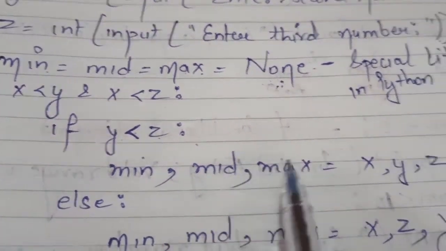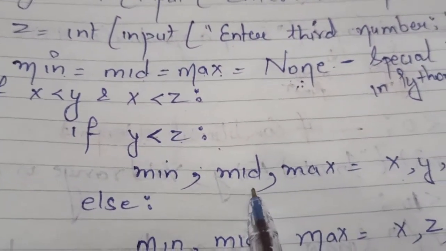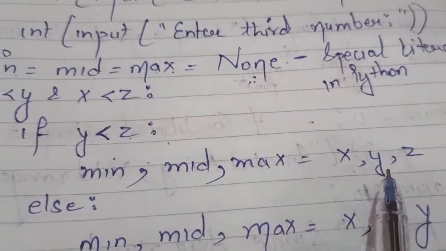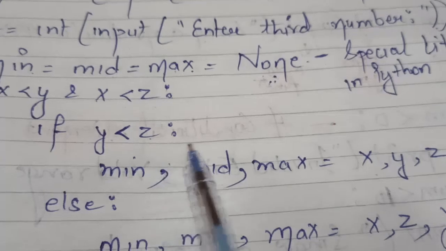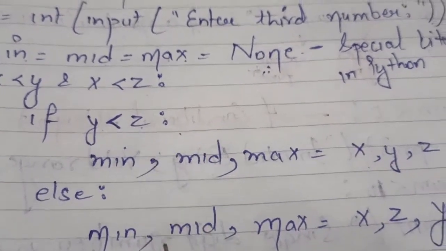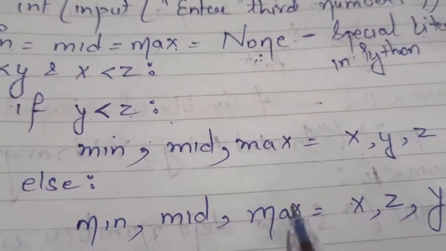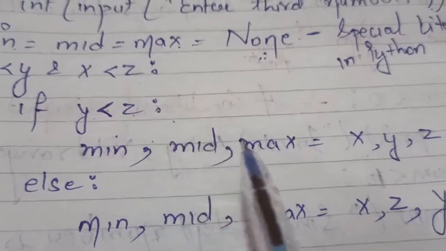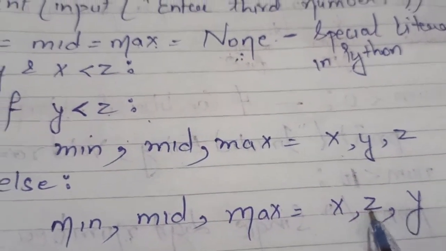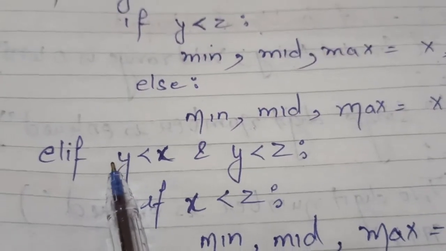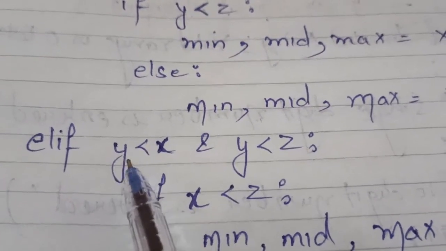Okay, so that means the minimum is x and the medium is y, because y is greater than x, so that means in medium it contains y and the maximum is z only. Okay, else, if this condition fails, then minimum, mid, max is x, but as this condition failed, that means y is greater than z, so that means the maximum is y and z is the medium one. Okay, then the same condition I put in the elif part.